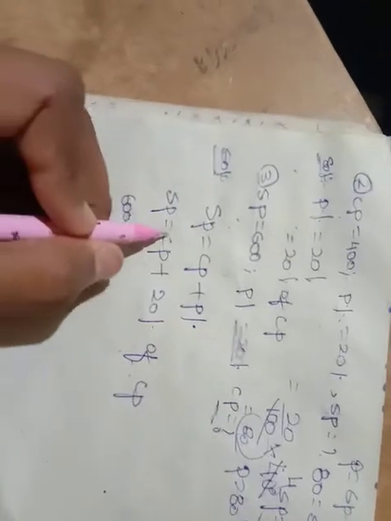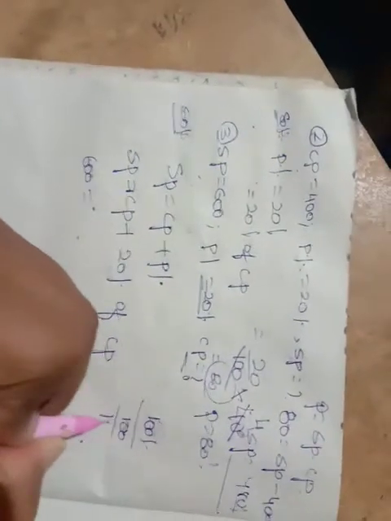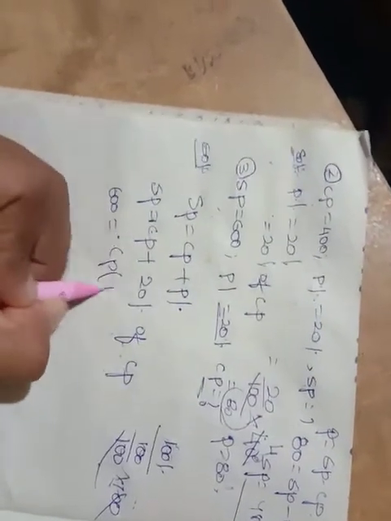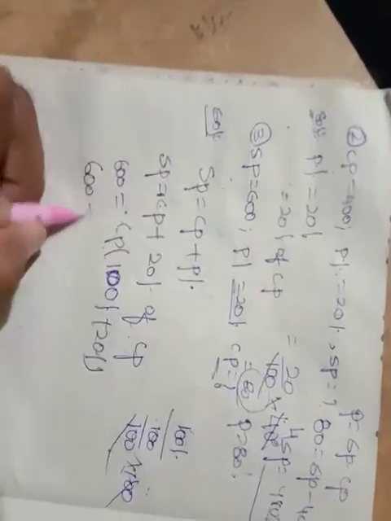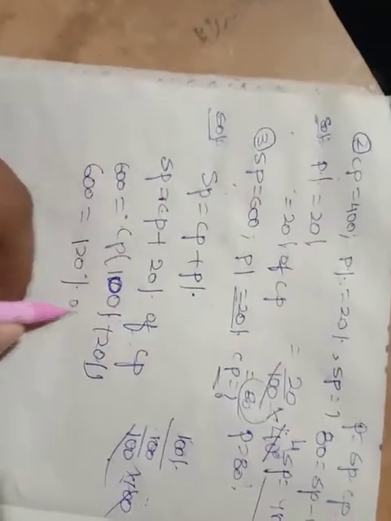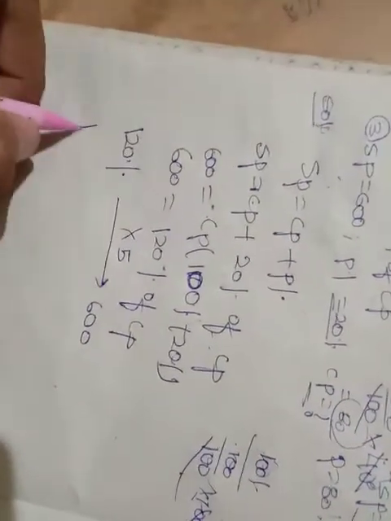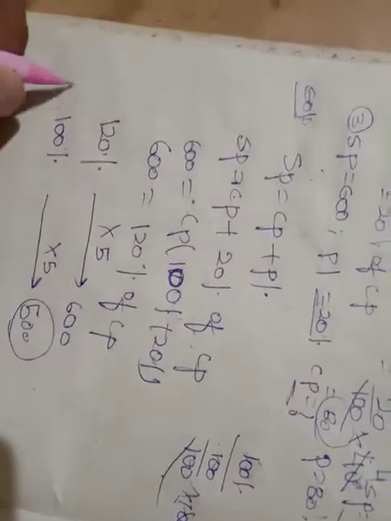Because this is 100% CP now. One CP means 100%, because 100 by 100 into 100 gives us 100. So 100% of CP. If I take CP common now, what will I get? 100% plus 20%. So 600 is equal to 120% of CP. So 120% is equal to 600. Dividing by 120 gives 5, so for 100%, how much will it be? Into 5, which is nothing but 500. So 500 is the cost price.